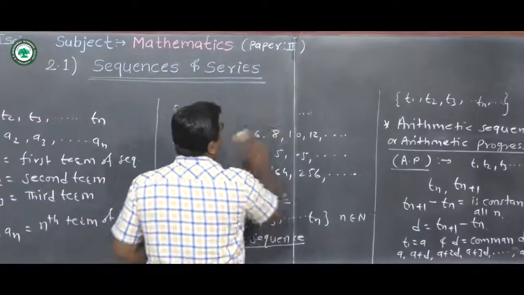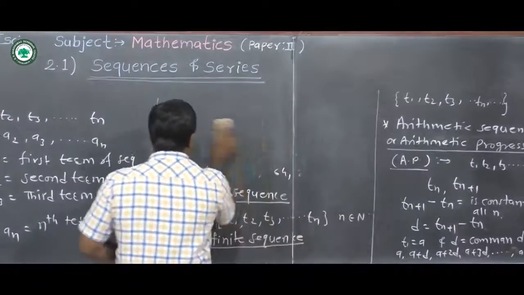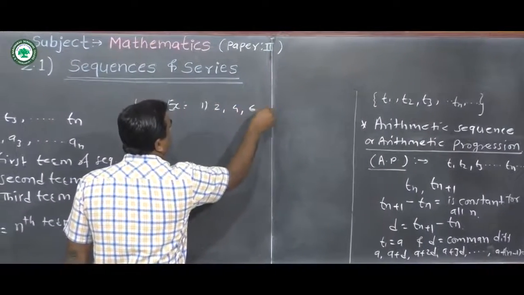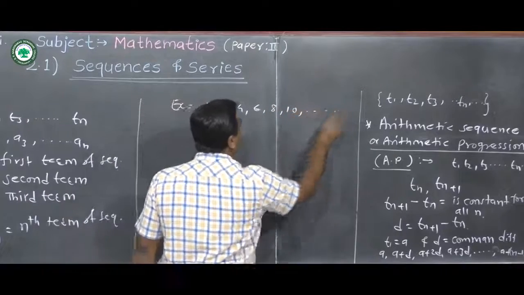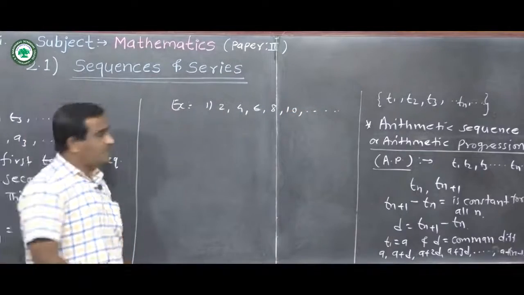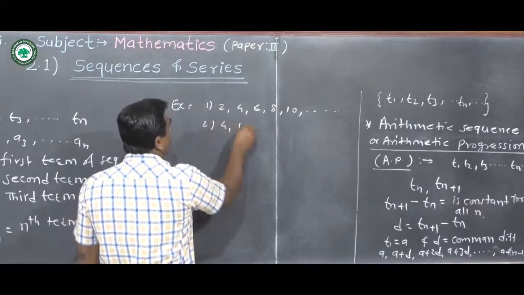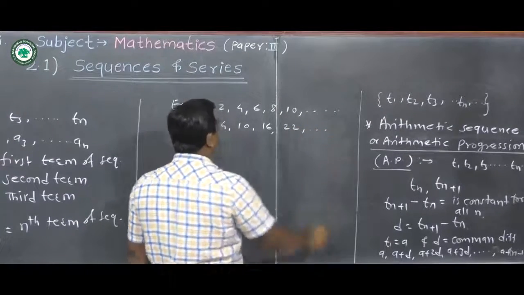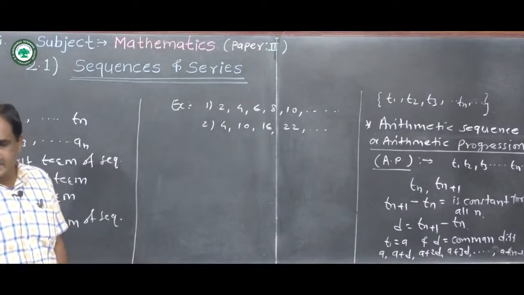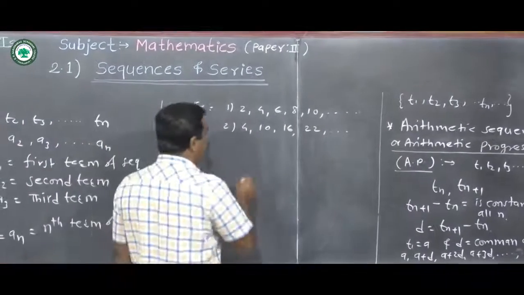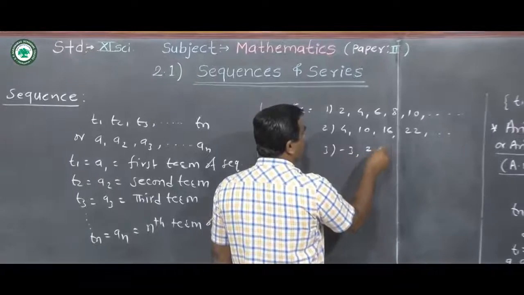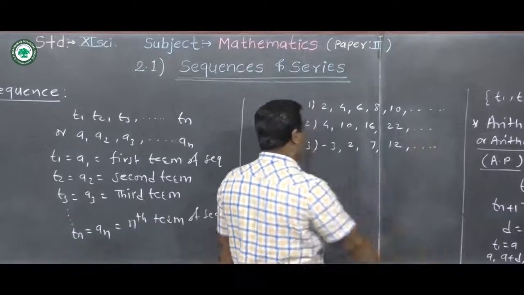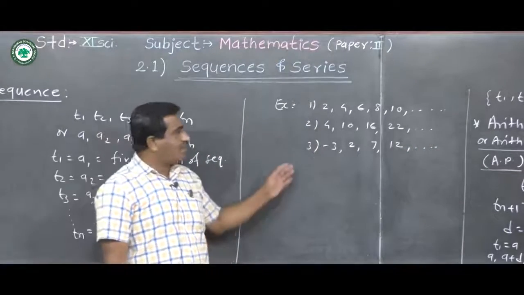Now we write here examples for arithmetic sequence. First example: 2, 4, 6, 8, 10, and so on. This is an arithmetic sequence. Also, second sequence: 4, 10, 16, 22, and so on. This is also an arithmetic sequence. Again we can see the next example: minus 3, 2, 7, 12, and so on. These are the examples for arithmetic sequence.